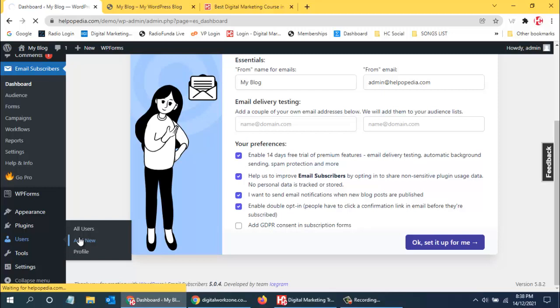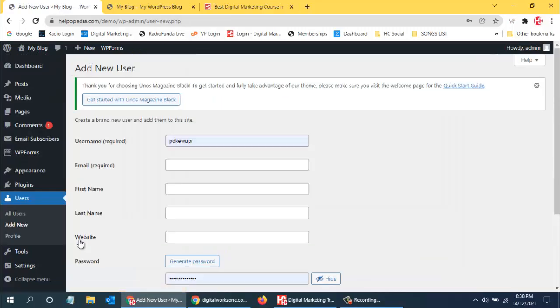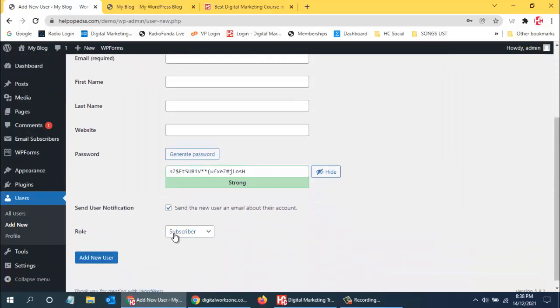Whether he is just a subscriber who can see everything, or there are various roles over here: subscriber, contributor, author. If you make him an author, then the person can write blogs on the website. An editor can only edit the content of the website, and an administrator can do anything on the website. So this is the role. People cannot misuse your website if you have given them certain roles. So this is all about the users that we can have on our website.